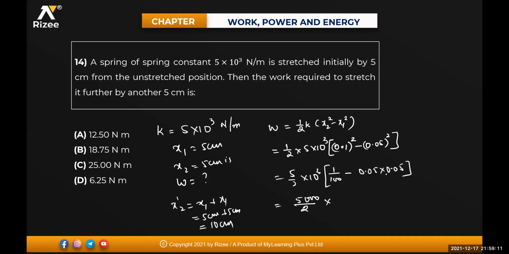See how much I'm getting this one, beta. 0.1 whole square minus 0.05 whole square. Option A, 12 point. See the calculation, beta.